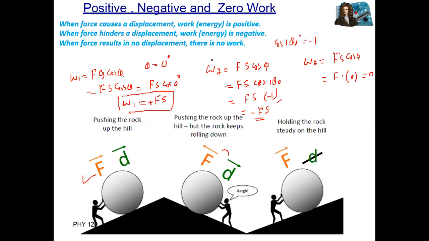Or another thing: if the angle between these two is 90 degree. Then work done equals F s into cos of 90 degree, where cos of 90 degree is 0. So work done is equal to F s into 0, equal to 0.